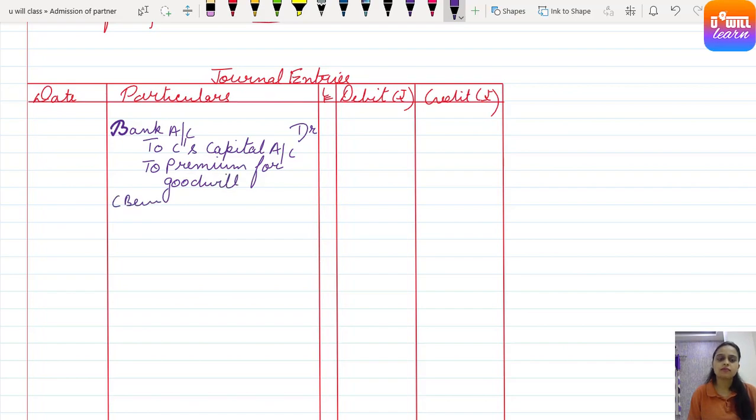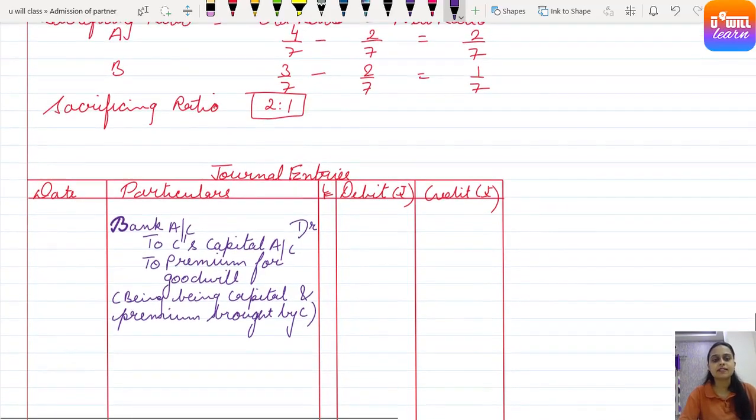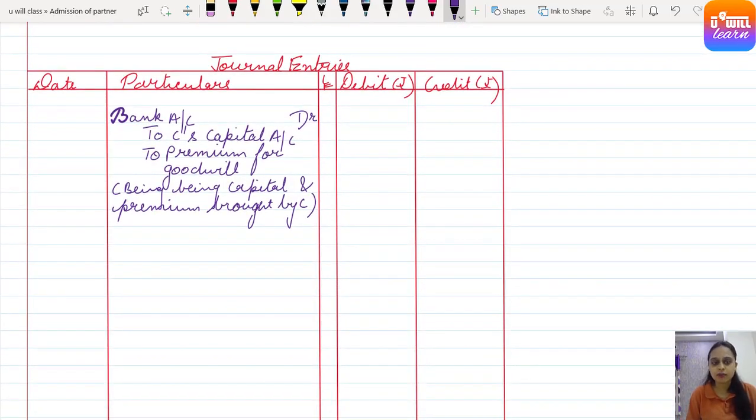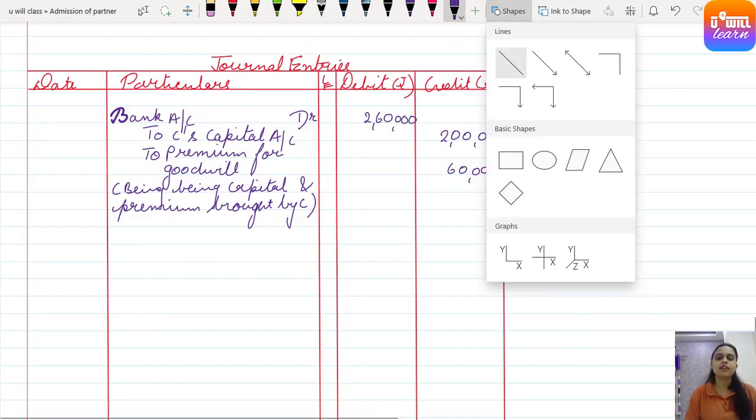Being capital and premium brought by C. Clear everyone? Understood? Come on. So how much capital does he bring? He brought 2 lakh as his capital and 60,000 for his share of premium. So total he brought 2 lakh 60,000. Clear everyone? Understood? Let's sketch the line.